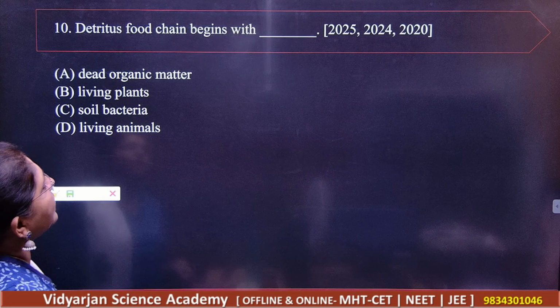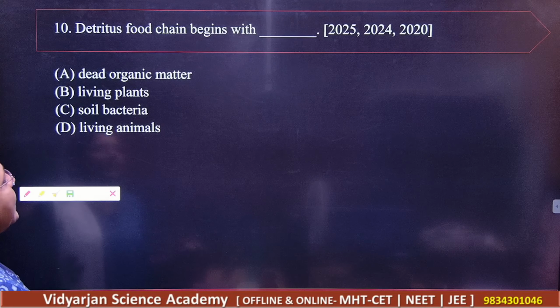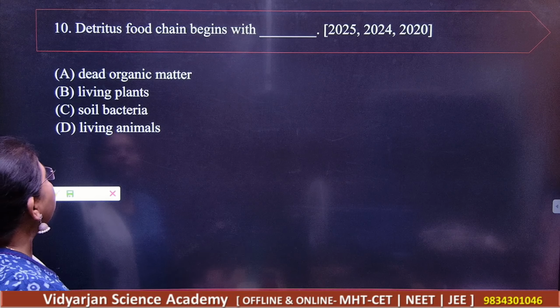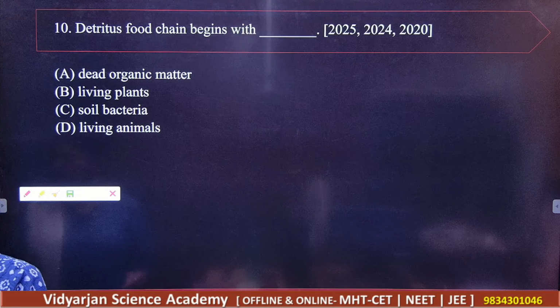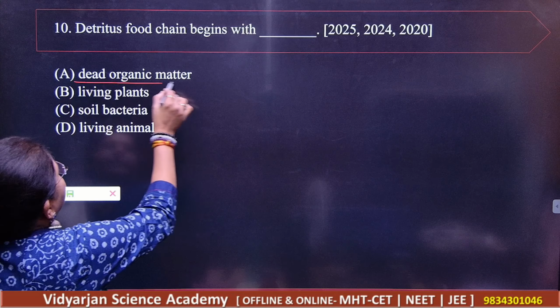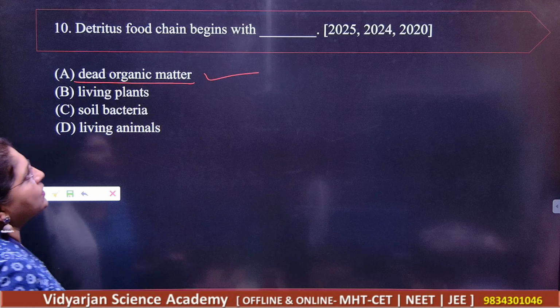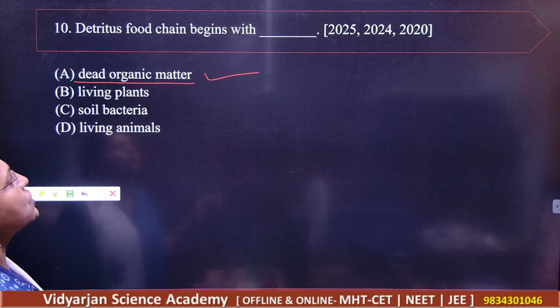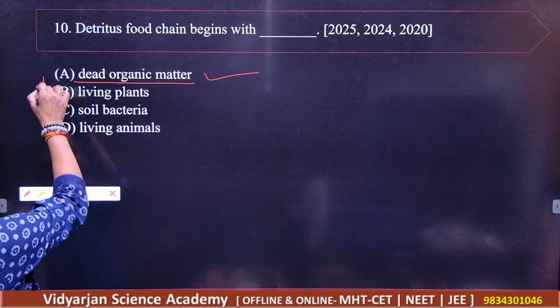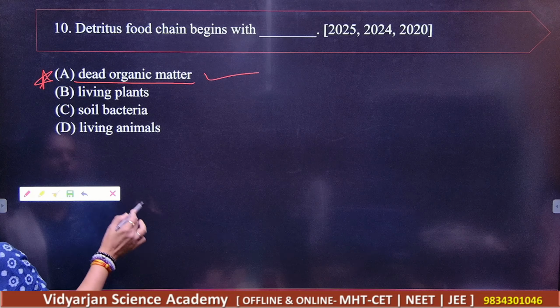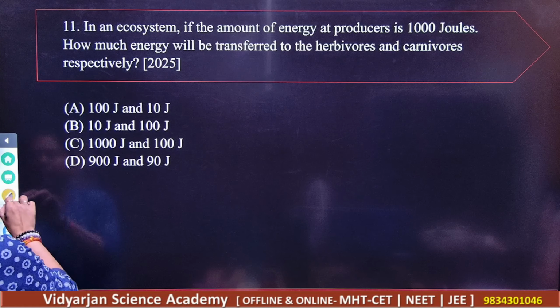Detritus food chain begins with dash. Dead and organic matter, then living plants, soil bacteria and living animals. So what should be the correct answer? Dead organic matter. Of course, the detritus food chain begins with dead organic matter. Remember, make a star for this. Very important here.